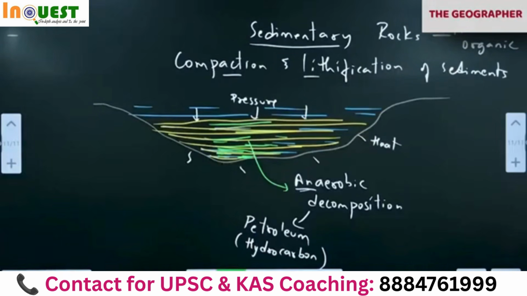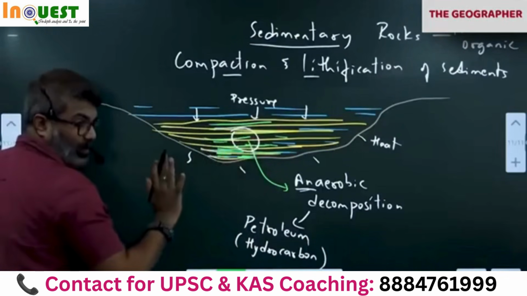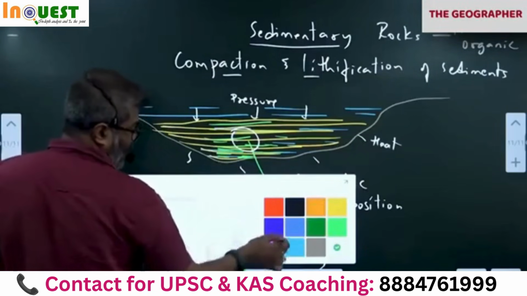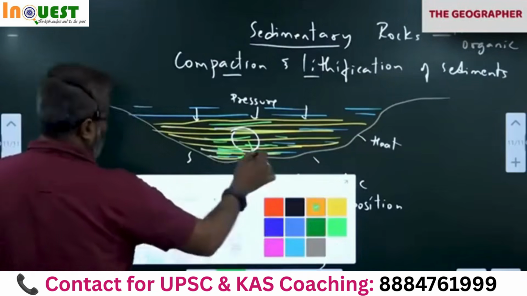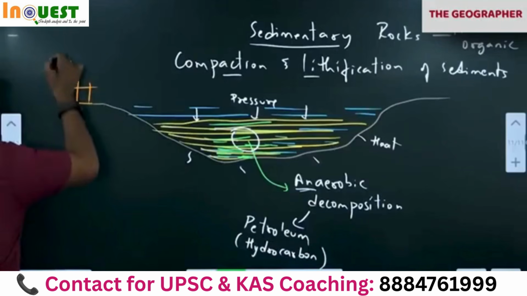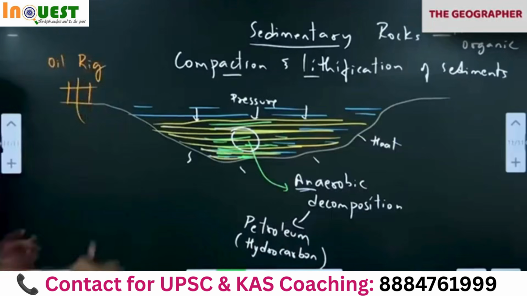Shall I continue? Once we find this, you can notice the oil is here. What we do is we set up a well, an oil well. I'll use this color, oil well. See, the oil well has come here. Oil well or oil rig, where we extract oil and natural gas.